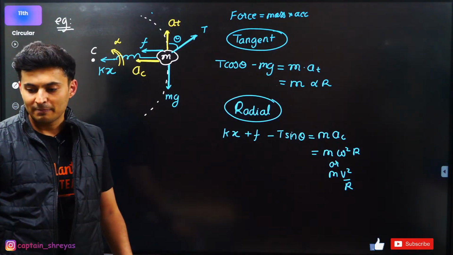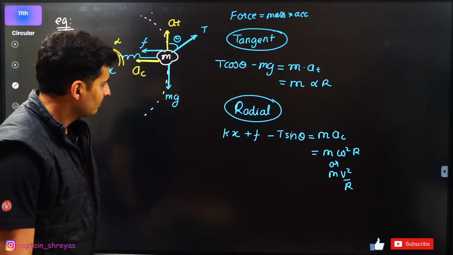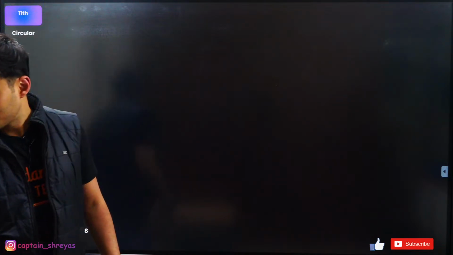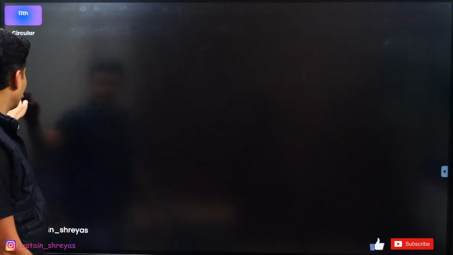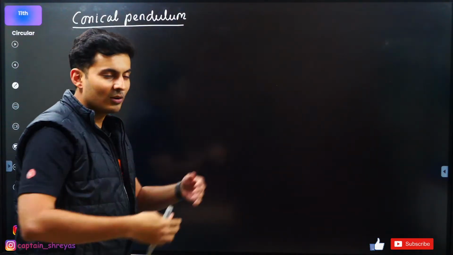Awesome, awesome, awesome. Great. Now that you understood this, let's take up a good example. Amazing example. Looks like the chat box is all warm. Awesome. Let's take a cool example of a conical pendulum. It is also very, very important from your NEET perspective. We'll slowly go to cars going on a curved road and all those examples, obviously.